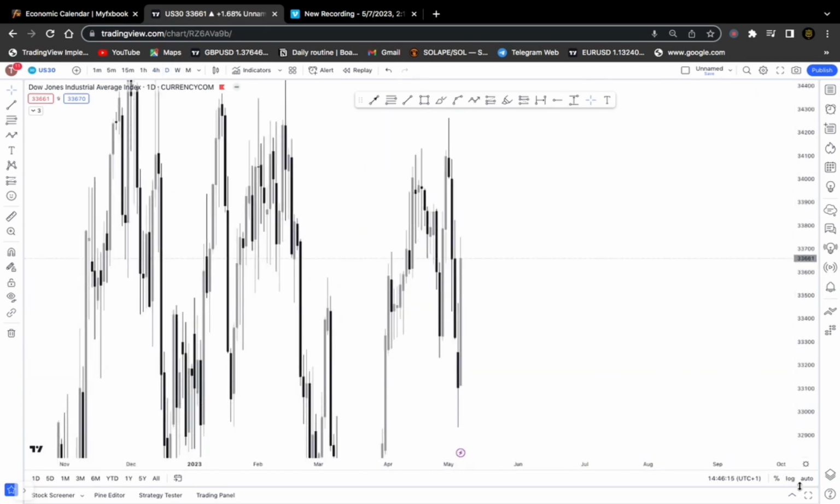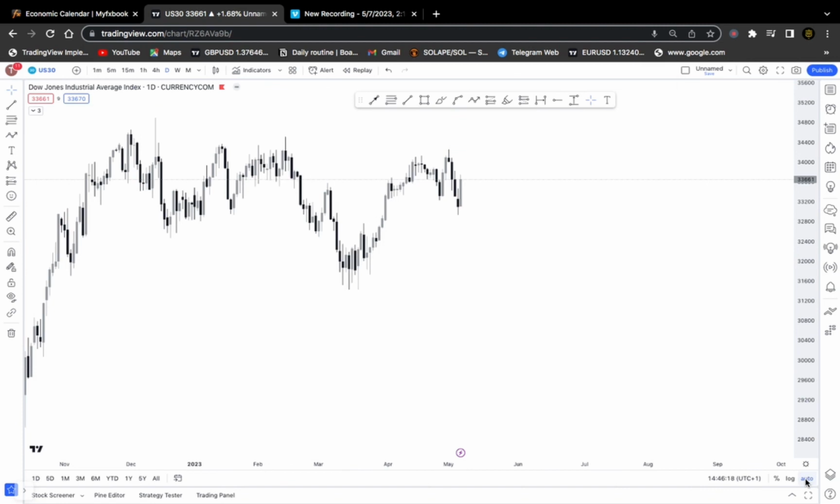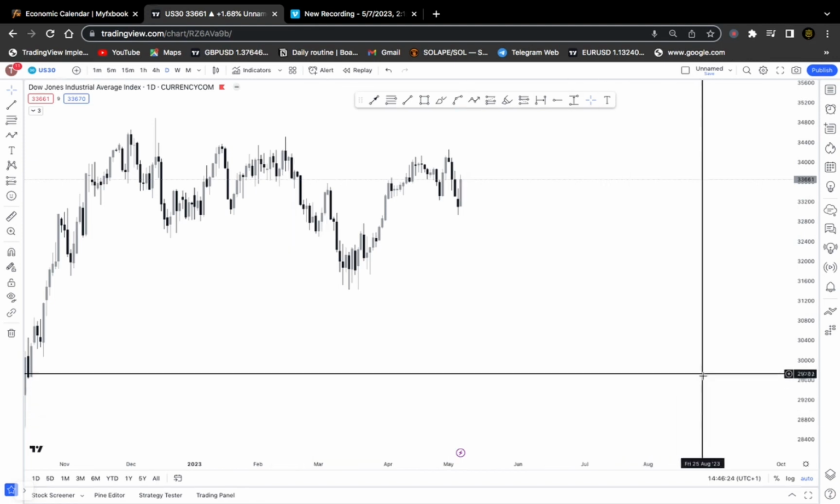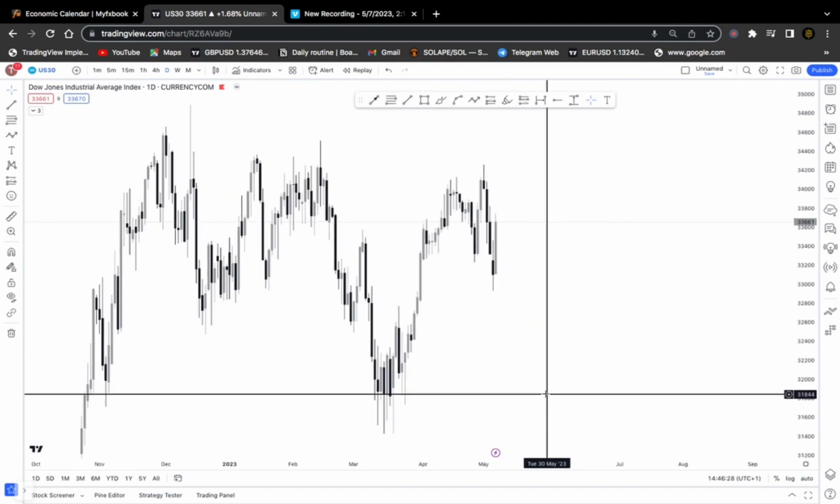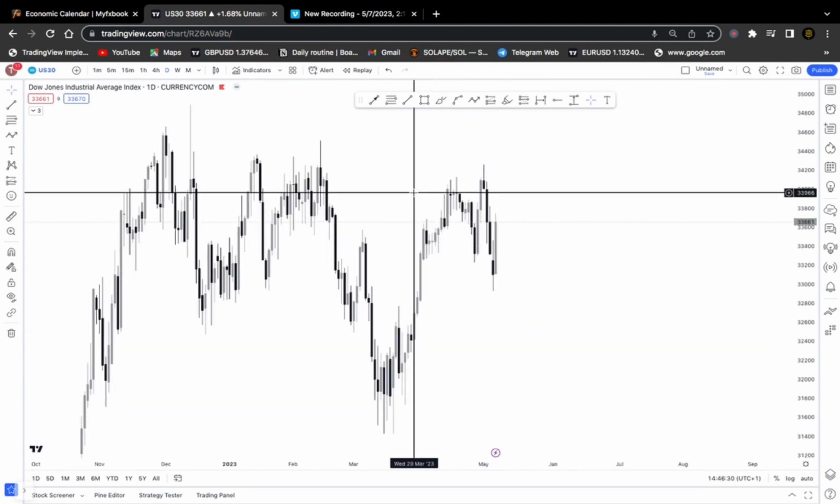If we look at our US30, coming from our daily time frame, we could all agree that US30 played out what we were expecting for the previous week. Remember, US30 has given us what we were expecting from the previous week.